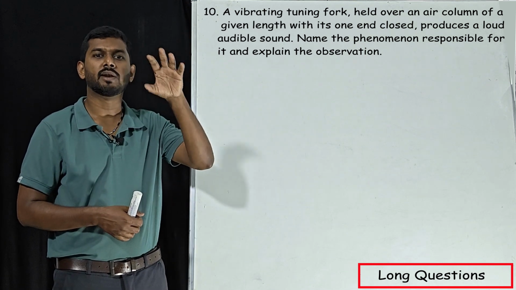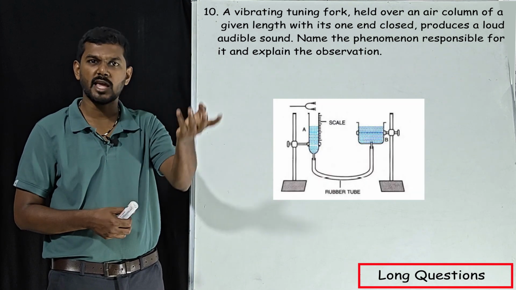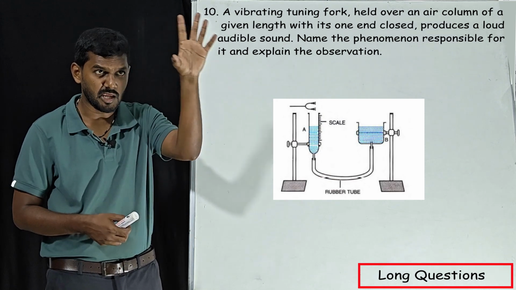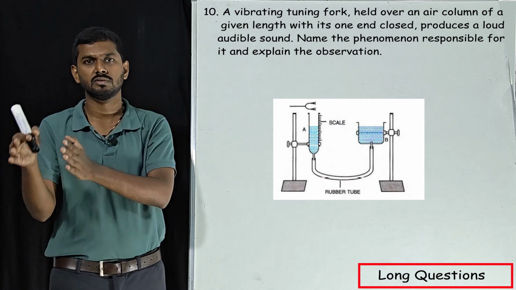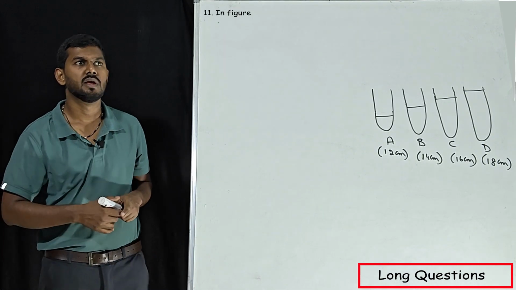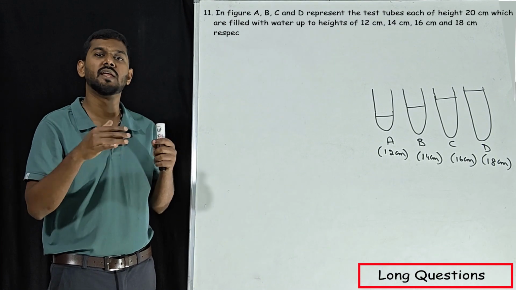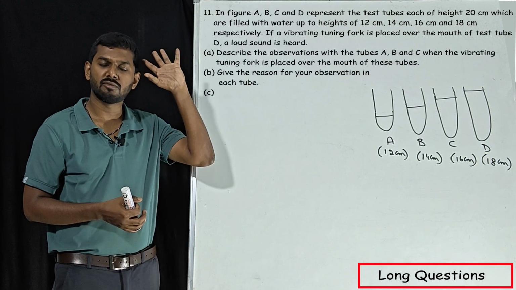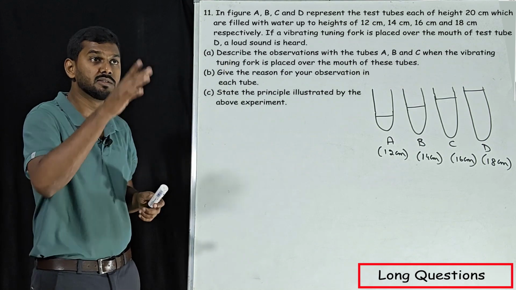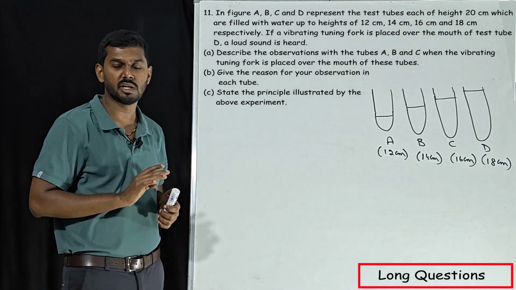They're asking us to explain the experiment, correct? Describe the experiment. This is what we have done. The same experiment we have learnt in the concept video. That is why we are going to skip it. Our last question: this experiment we did not learn in the concept video. That is why we are going to learn it here. Previous questions are all what we have learnt, that's why we have skipped them. And this is a very important logical question.